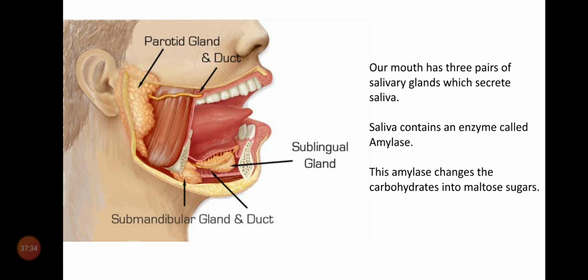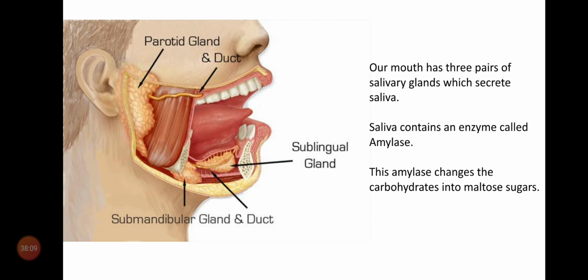What is digestion? The conversion of complex food substances into simple food substances is called digestion. Here carbohydrates convert into maltose sugar. The sugars are different: glucose, maltose, fructose, galactose. These are the different kinds of sugars. That means digestion begins in the mouth. This shows that digestion begins in the mouth.